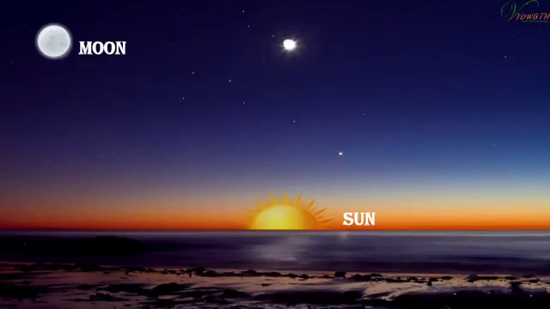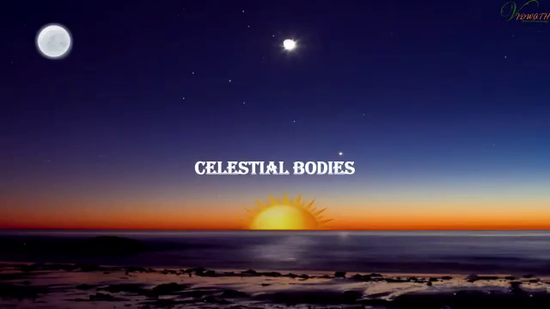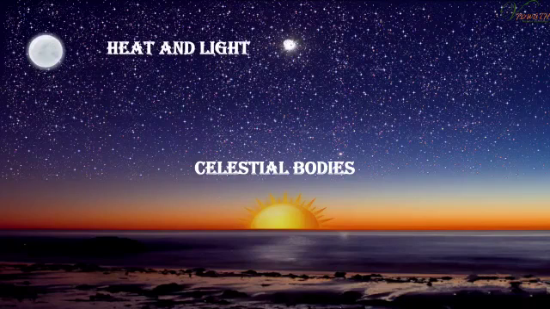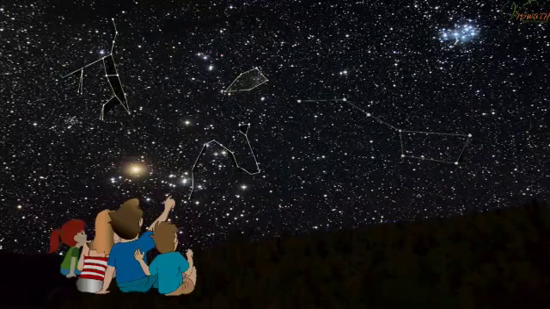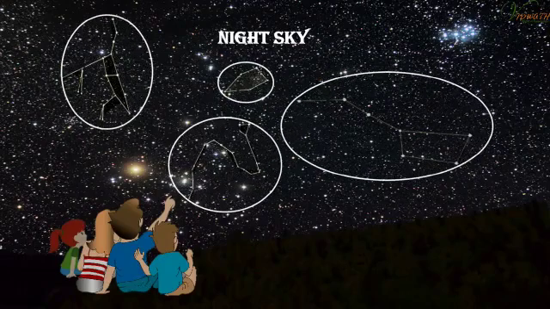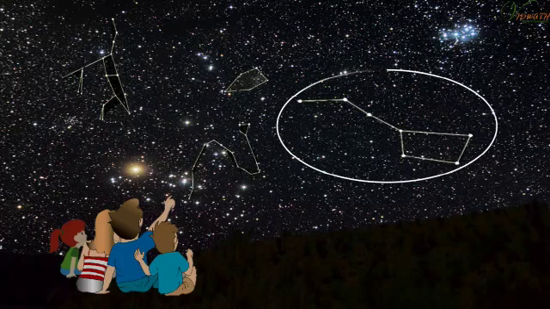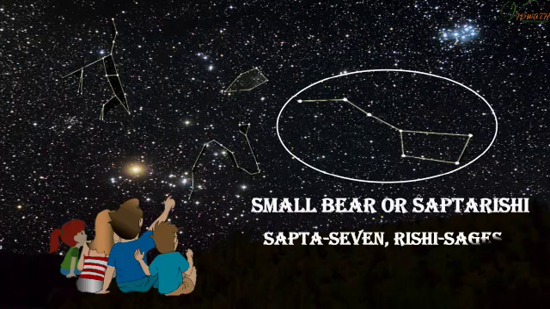The sun, the moon, and all those objects shining in the night sky are called celestial bodies. They have their own heat and light, which they emit in large amounts. These celestial bodies are called stars. While watching the night sky, you may notice various patterns formed by different groups of stars. These are called constellations. One of the most easily recognizable constellations is the Small Bear or Saptarishi. Sapta, 7; Rishi, sages.